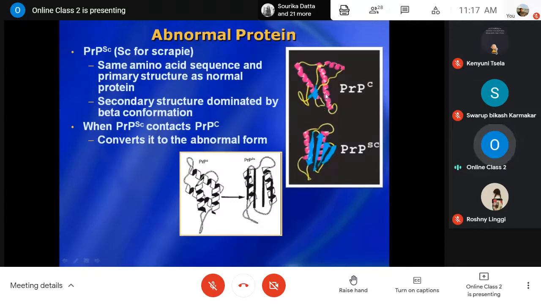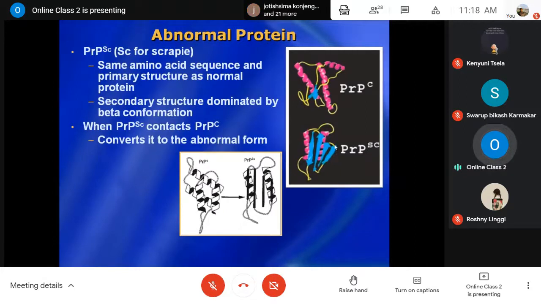This is the normal one: the amino acid sequence in the normal protein is dominated by alpha helix, whereas in the abnormal protein, the alpha helix is replaced and dominated by beta pleated sheet, a beta conformation like this. Then it becomes abnormal and infectious in nature.